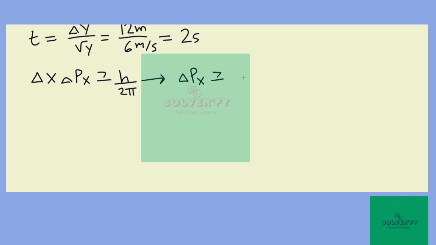It's always going to be greater than or equal to h over 2 pi delta x. So plugging in the appropriate value for h, not the one we would normally use, and delta x equal to 0.05 meters for the cube length, we'll have a resulting momentum uncertainty of 0.21 kilogram meters per second. So clearly much, much larger than what we would normally expect in most of the problems we do. Okay, so let's box that.